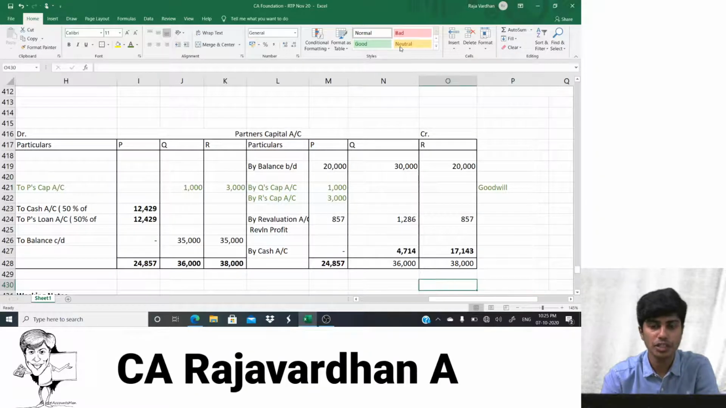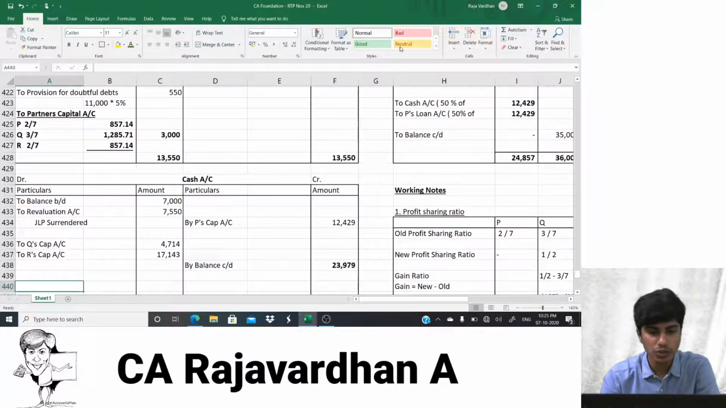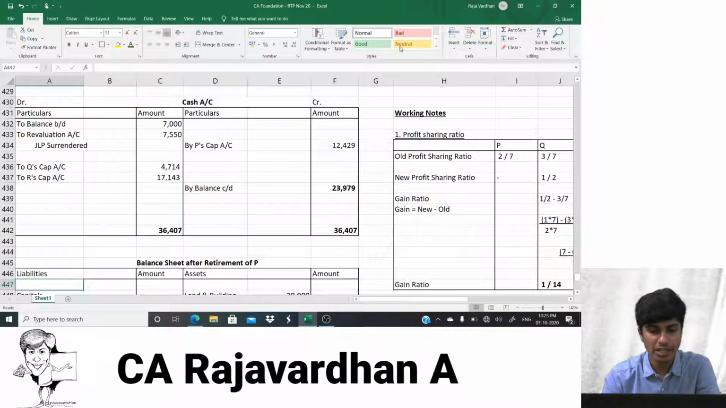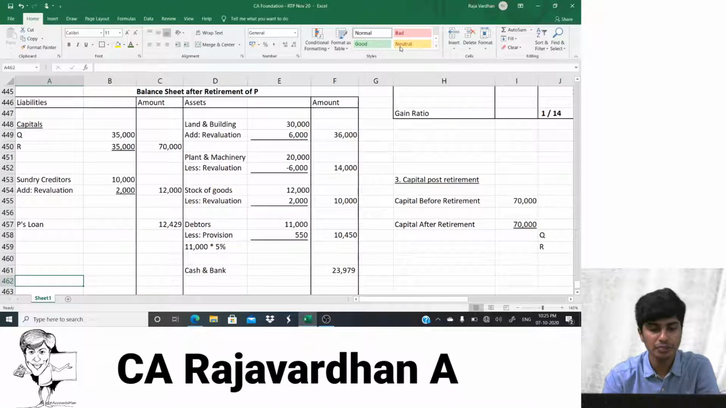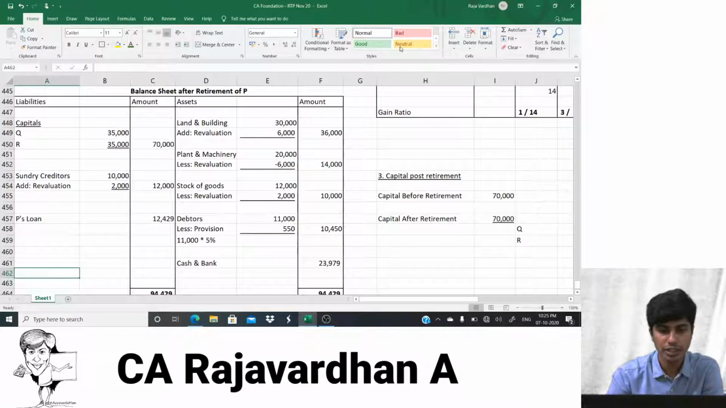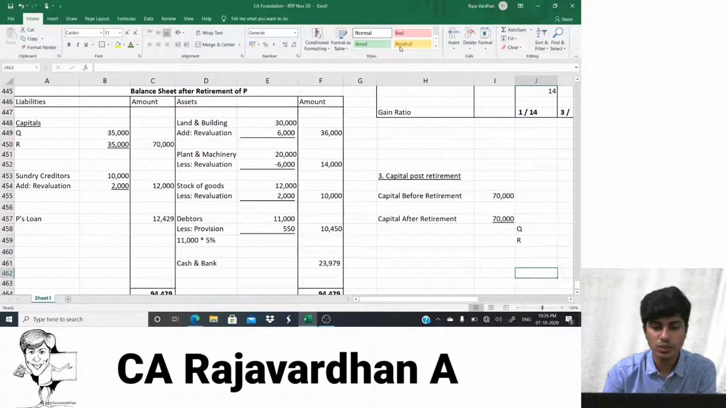I hope the screenshot is done. Next, let me show the cash account to you. So this is the cash account. And lastly, the balance sheet after retirement of P. Let me make it a little small so that the entire balance sheet is visible in one shot. Yes, the entire balance sheet is there except for the total which is not completely visible. Done. Now I'll show the working notes.